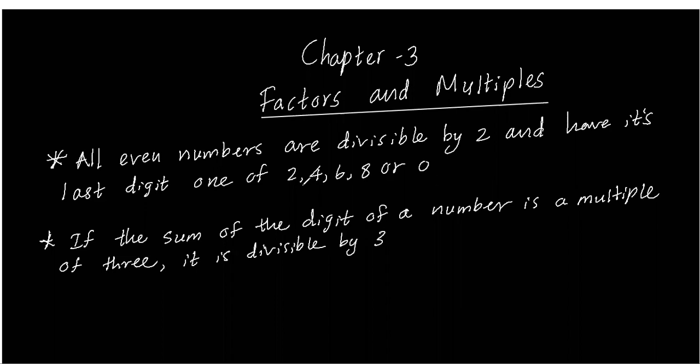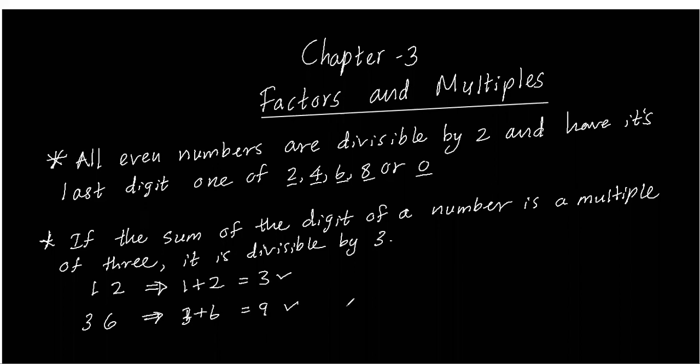Now you know if the last digit of a number is 2, 4, 6, 8 or 0, it is divisible by 2. As an example, 12. By looking at this number, we have to decide whether it is divisible by 3. So I can take the digital root of this one: 1 plus 2, that is 3. The digital root is a multiple of 3, so it is divisible by 3. 36: we add 3 plus 6, 9. Then it is divisible by 3.